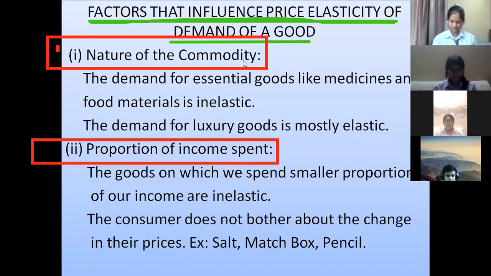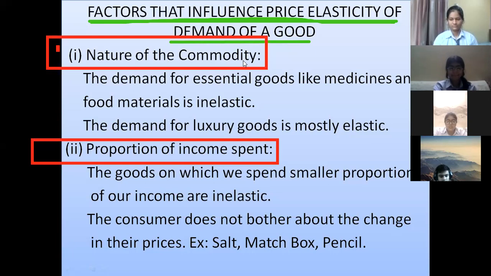Now please tell me, if the needle price goes from 1 rupee to 3 rupees, will you stop buying the needle in your monthly budget? Everybody is writing no. Of course, no. We are not going to stop buying the needle, and the reason is very clear.